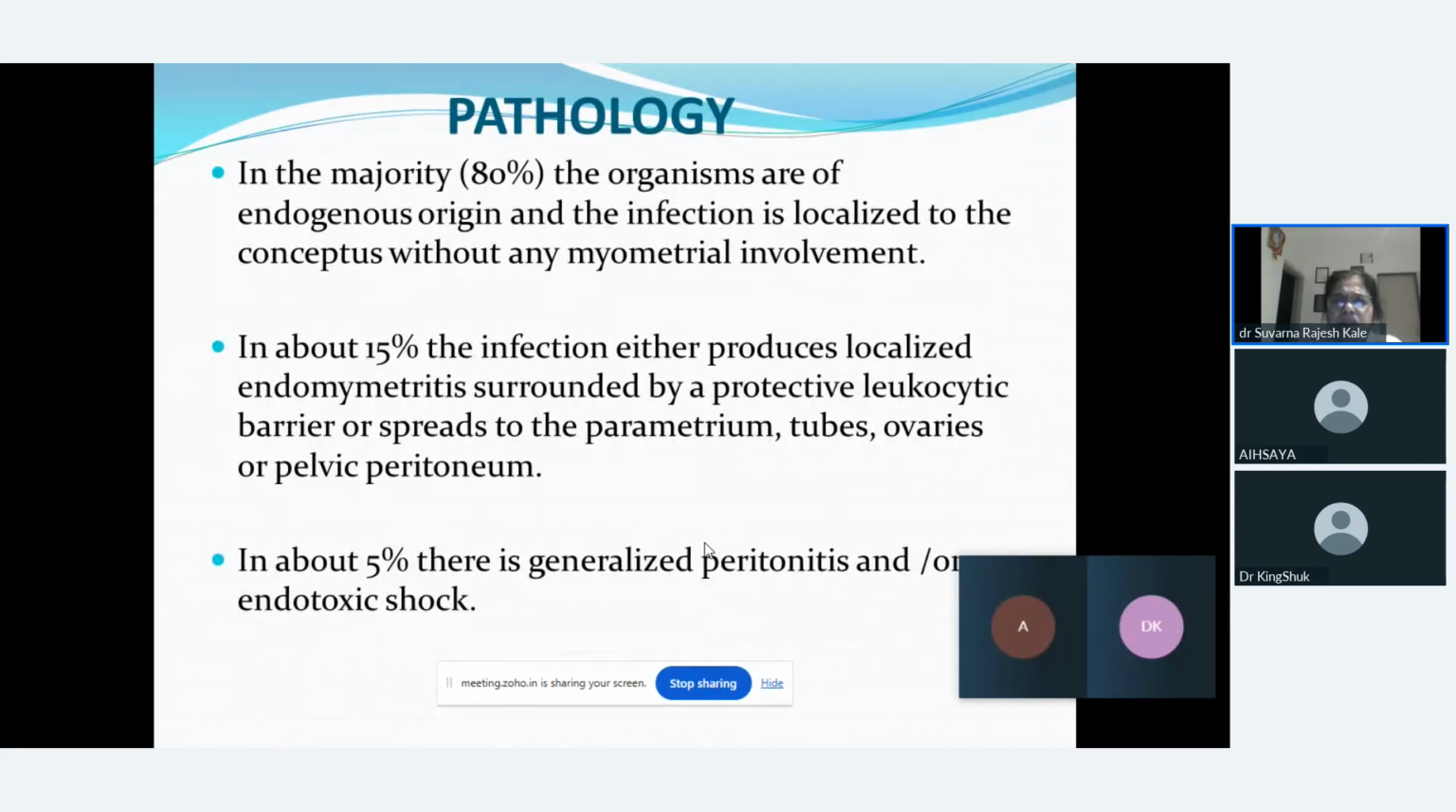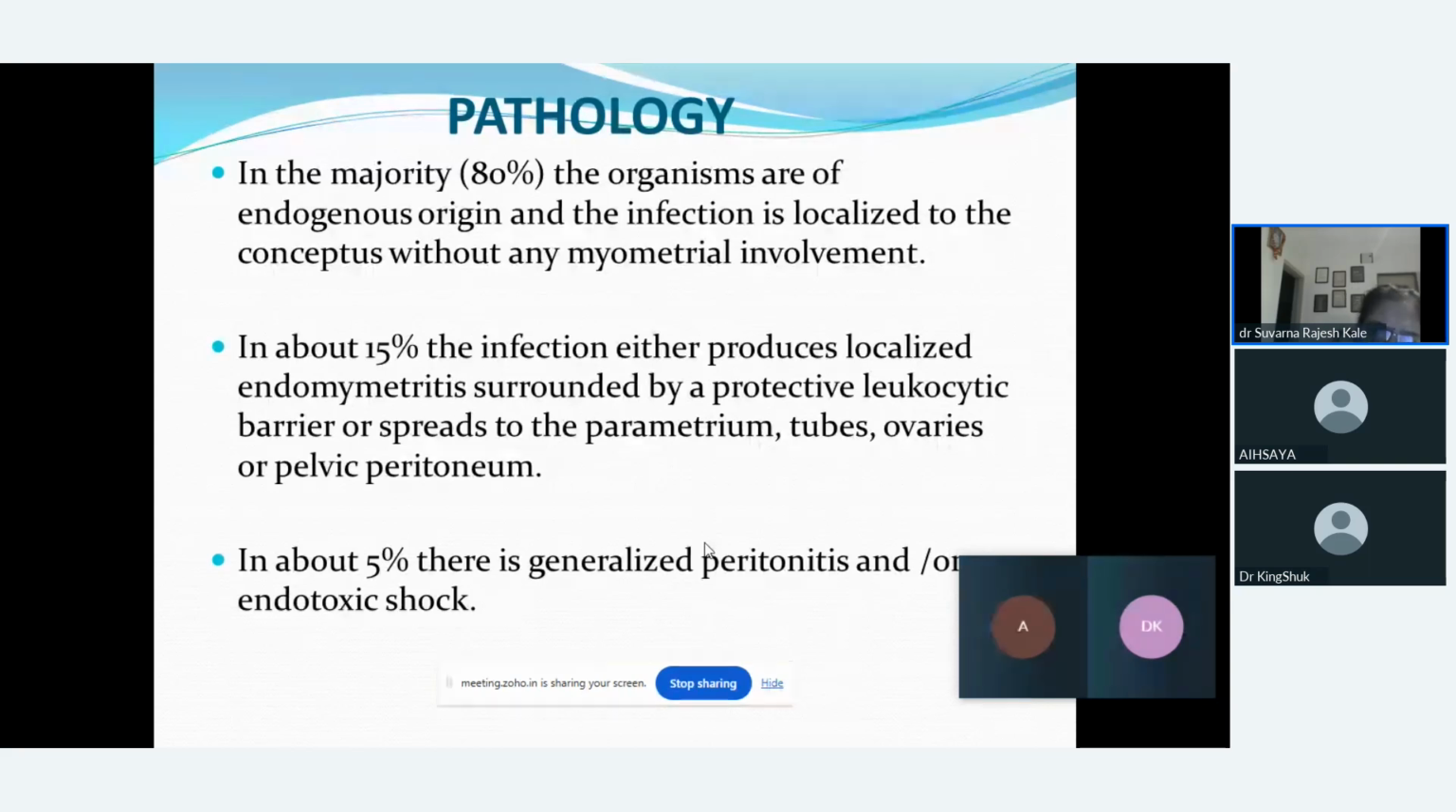Now, what is the pathology behind the septic abortion? We find that 80% of the organisms are endogenous in origin. So infection is localized to the conceptus without any myometrial involvement. As we know, the vagina has Doderlein bacilli, so we say it is endogenous. So 80% of the cases are endogenous, and it is only limited to the uterine cavity, not even the myometrium is involved.